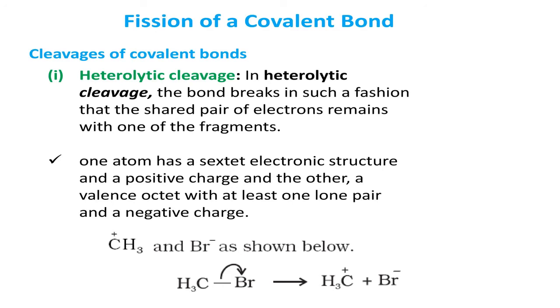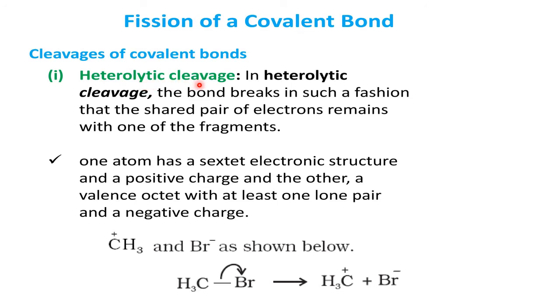So the covalent bond is broken in two ways: heterolytic cleavage and homolytic cleavage. Let us study them one by one in detail. First, we go to the heterolytic cleavage of a covalent bond, heterolytic breaking of a covalent bond.